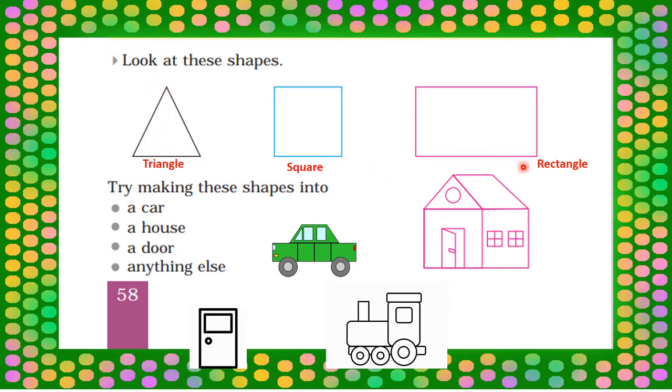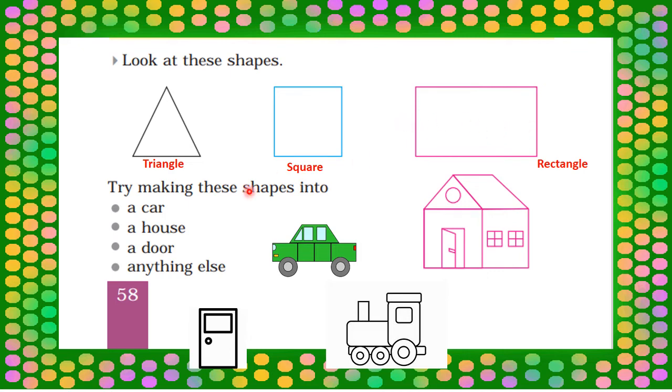Okay. Now this is rectangle, R-E-C-T-A-N-G-L-E. Rectangle. As you can see, it has 1, 2, 3 and 4 angles. And it has 4 sides. How many sides? 4 sides. And these opposite sides, those sides are equal to each other.